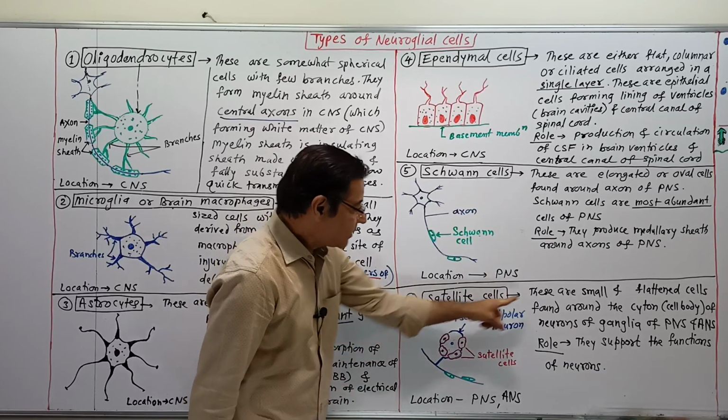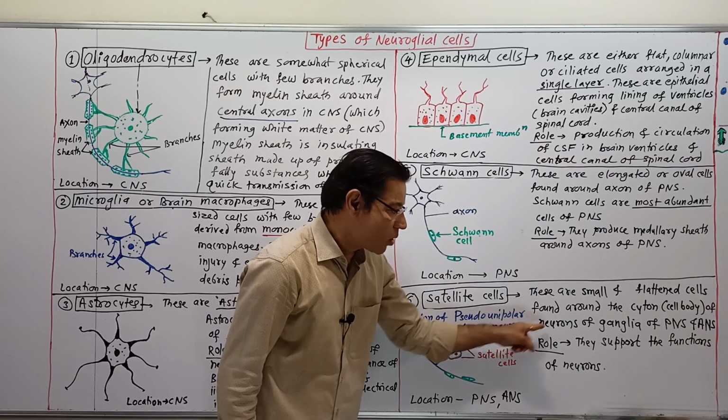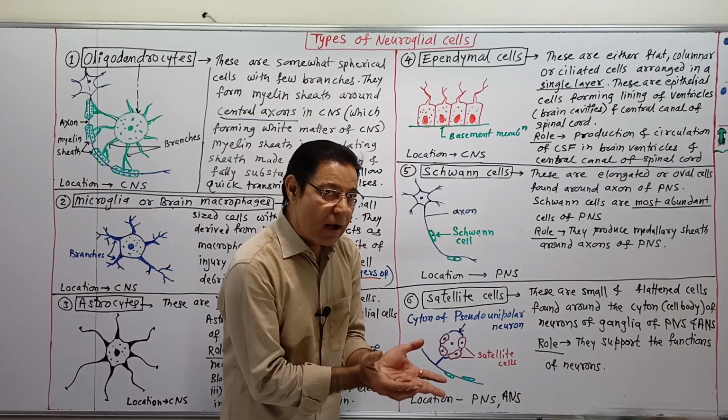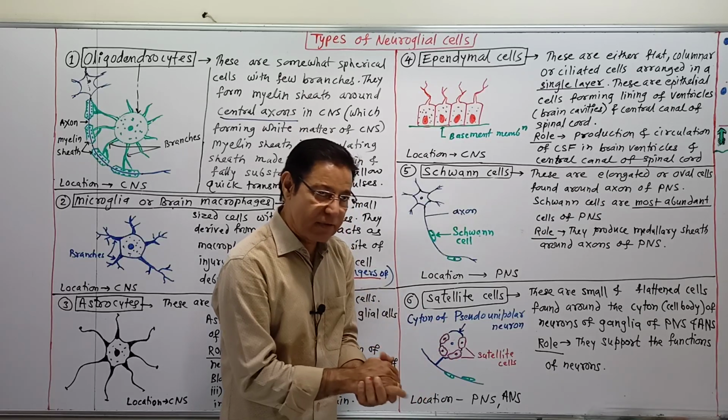Satellite cells are small and flattened cells found around the cyton of the neurons of ganglia of the PNS, peripheral nervous system, and ANS, the autonomic nervous system.